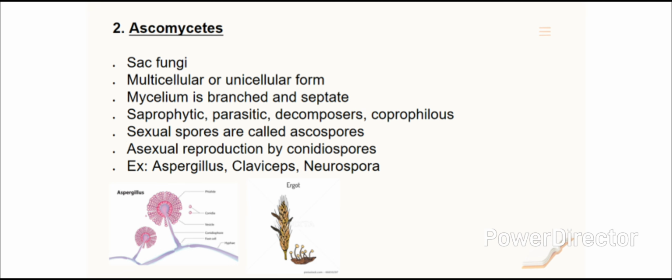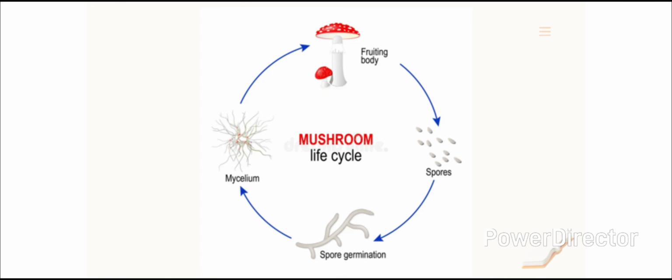They are multicellular forms. Unicellular form is very rare. The mycelium is branched and septate. They are saprophytic, parasitic decomposers. The sexual spores are called ascospores. Asexual reproduction occurs by conidiospores. Example, Aspergillus, Claviceps, Neurospora. The third one is Basidiomycetes.